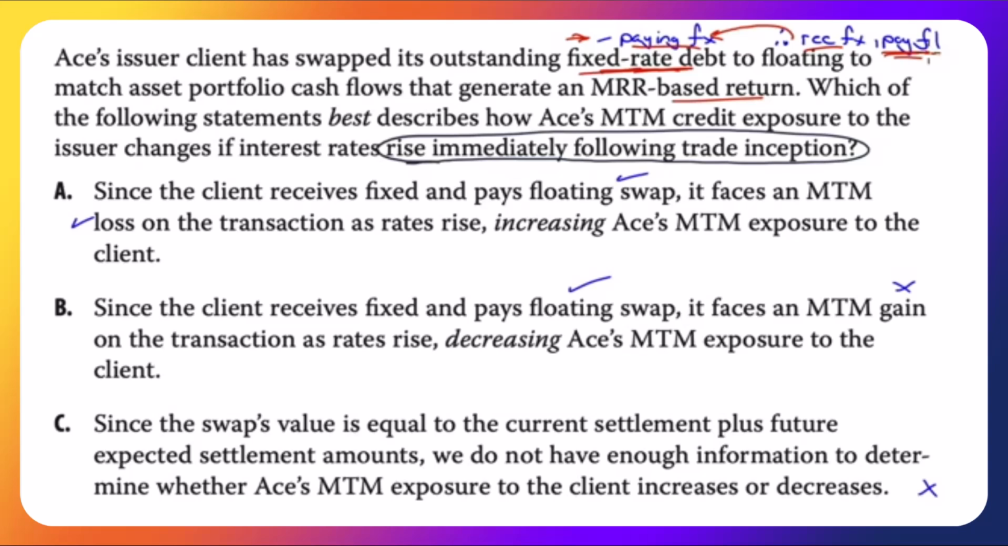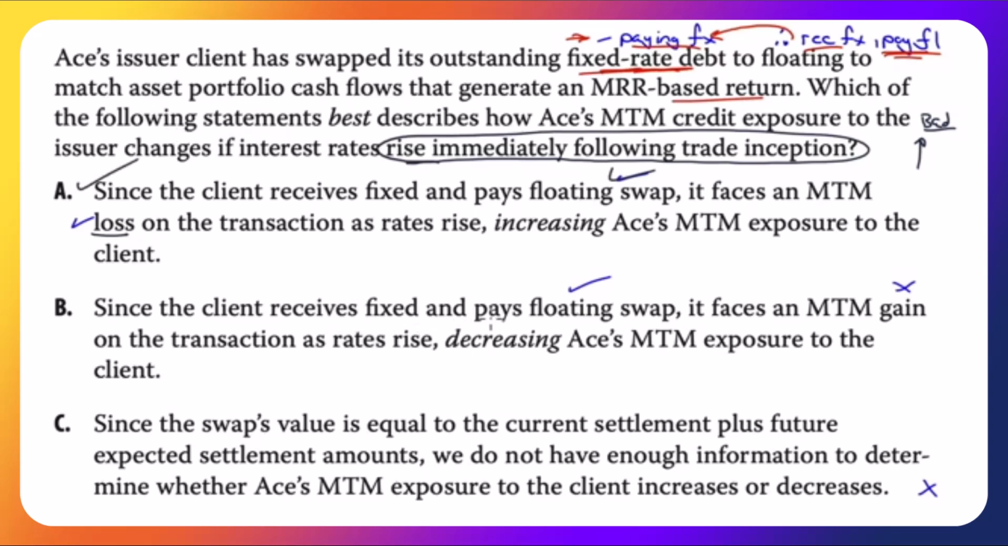We're paying floating, which means whatever the floating rate happens to be, we have to pay it. Well, rates went up. Do we want to pay that higher rate? No. That's bad. B-A-D. As Mr. Mackey would say, higher rates are bad, okay? So, since the client receives fixed and pays floating, that is true, it faces a mark-to-market loss. That is true on the transaction as rates rise, increasing ACE's mark-to-market exposure to the client. A is true. Let's get rid of the other two.